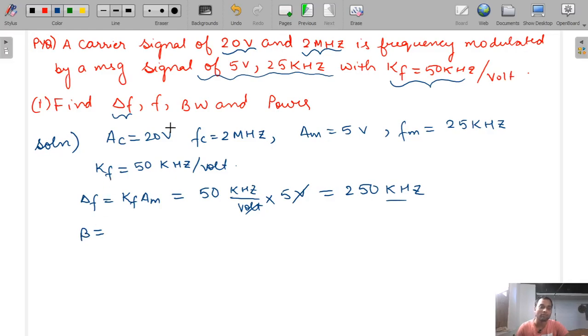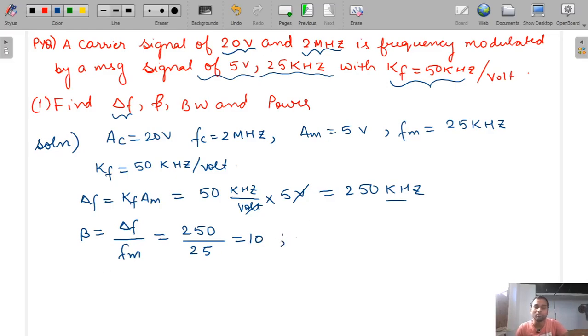Now beta we have to find. Sorry, here we have to find beta, because FM is already given, no need to find that. So beta is equal to delta F divided by FM, and delta F is 250. Here FM is how much? 25. So our beta will be 10. Okay, so we got the value of beta.